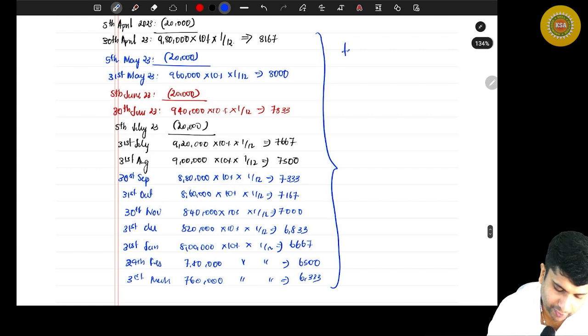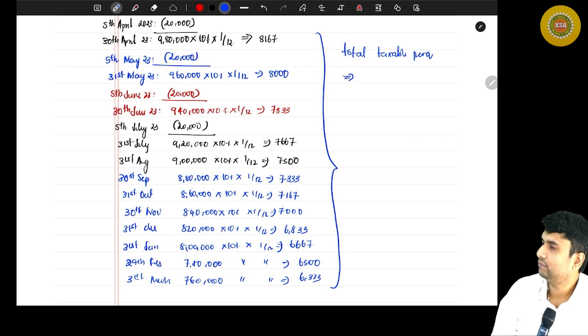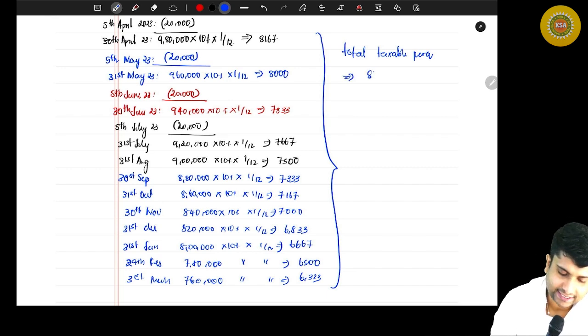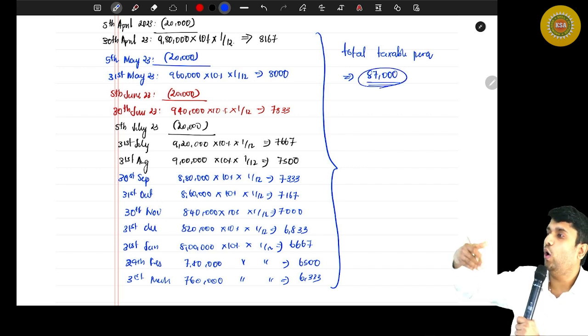Total taxable perquisite for the year. 87,000 is the total taxable perquisite for the whole year.